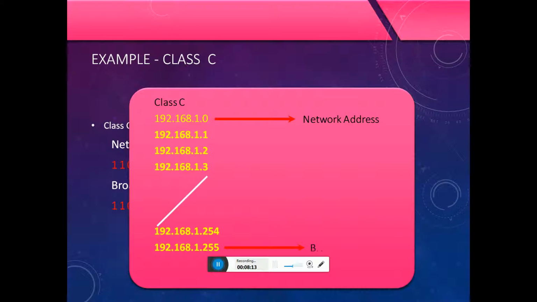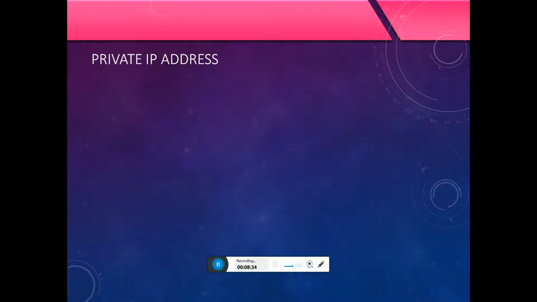The network IP address is 192.168.1.0. The broadcast IP address is 192.168.1.255. The valid IP addresses in this class range from 192.168.1.1 to 192.168.1.254.